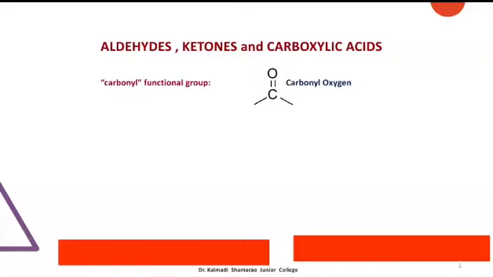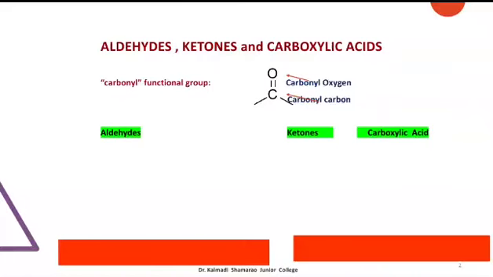Aldehydes, ketones and carboxylic acids come under those classes of organic compounds that contain the carbonyl group, that is carbon-oxygen double bond, as their functional group. These are collectively called carbonyl compounds. Now let's try to understand how aldehydes, ketones and carboxylic acids differ from each other.